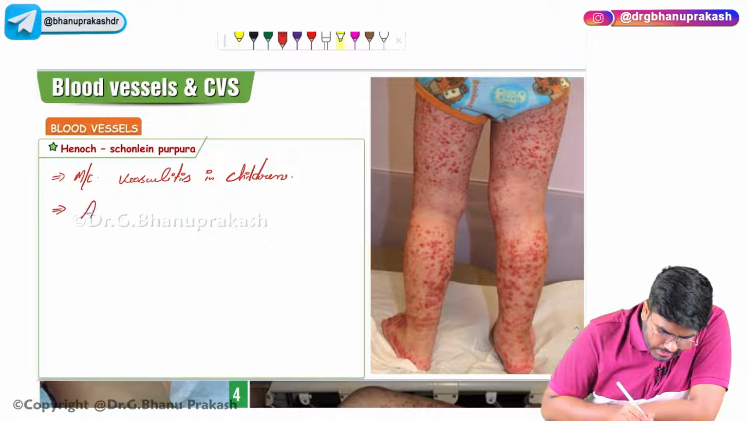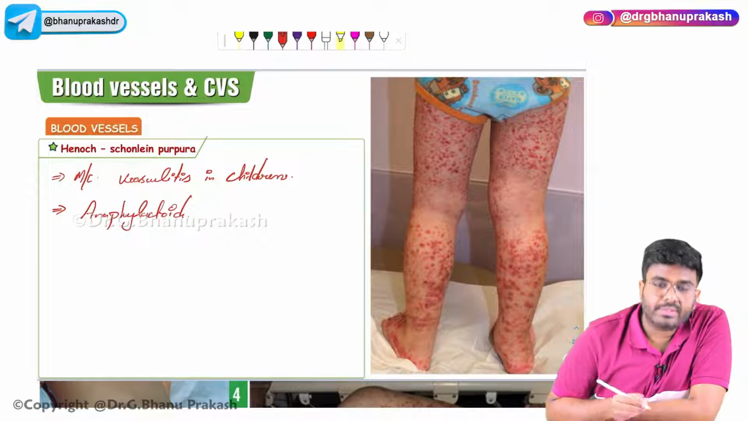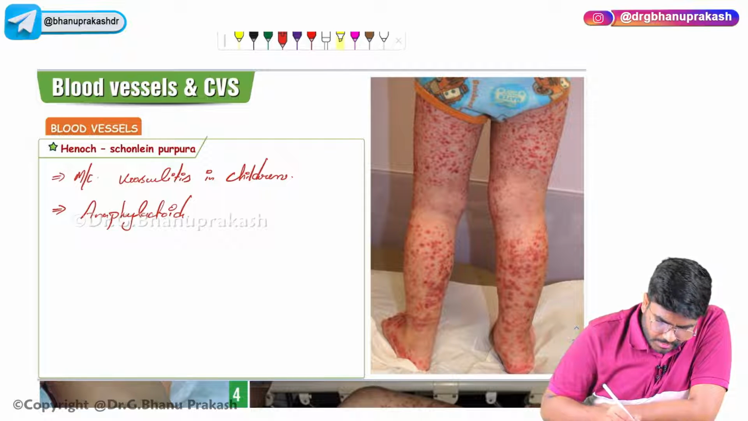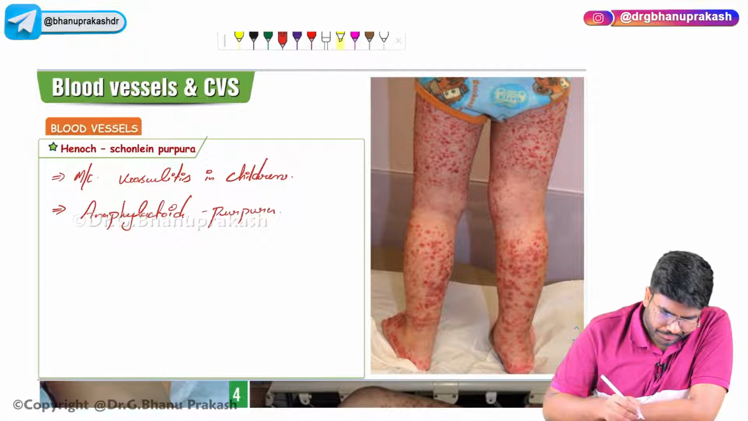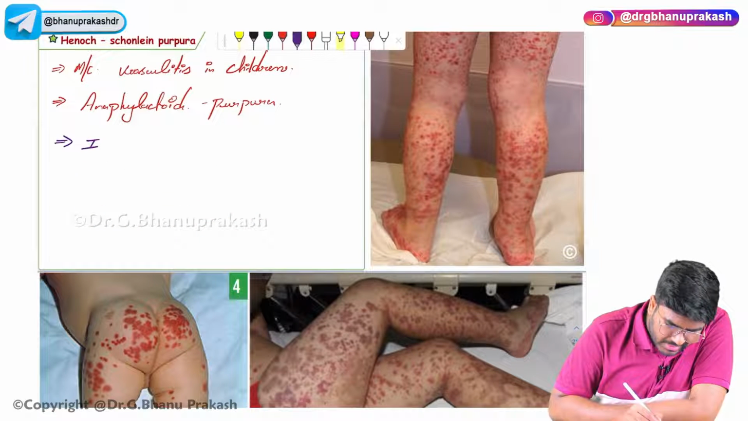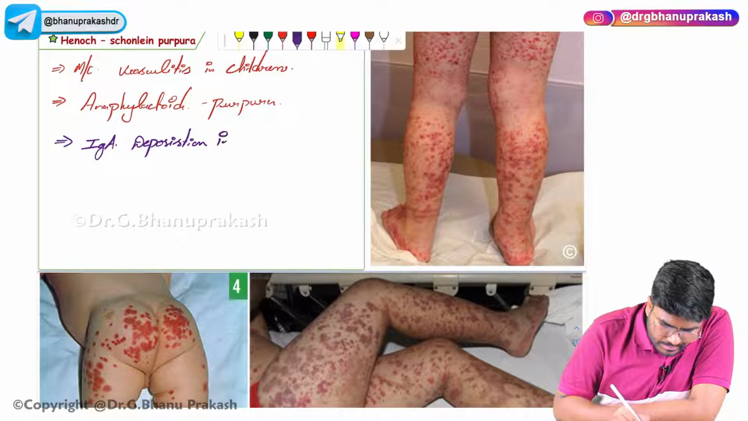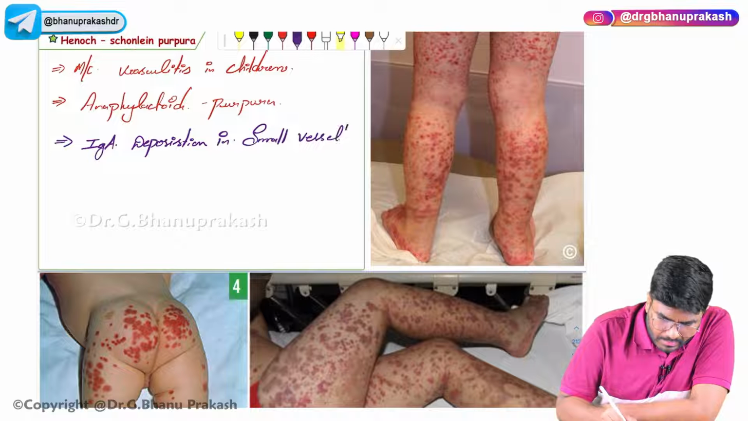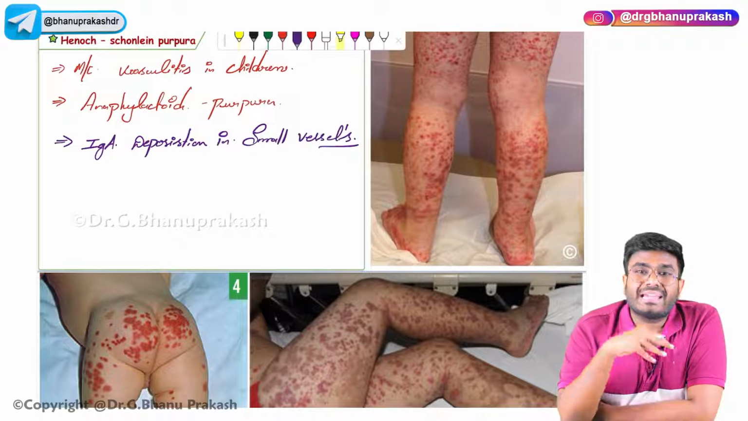It is also called anaphylactoid purpura, anaphylaxis because of some kind of allergy. Now, why is this happening? This is because of IgA immune complex deposition, IgA deposition in small vessels. So this is IgA vasculitis.